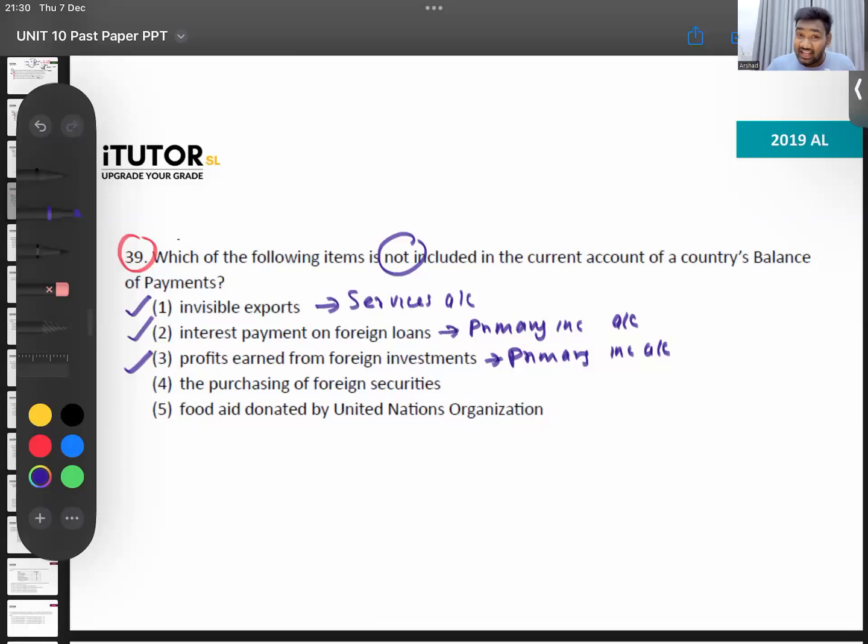Purchase of any financial asset, shares, treasury bills, treasury bonds, debentures, corporate papers, all financial assets, where do we put? In the financial account portfolio investment. So this one can be our answer. This will be in our financial account, portfolio investment.